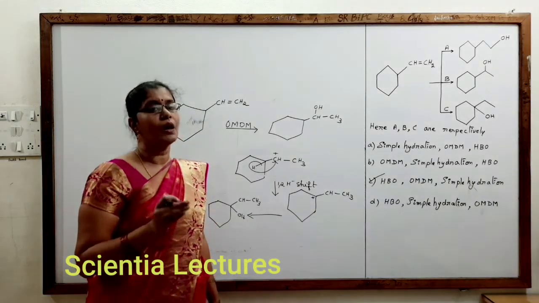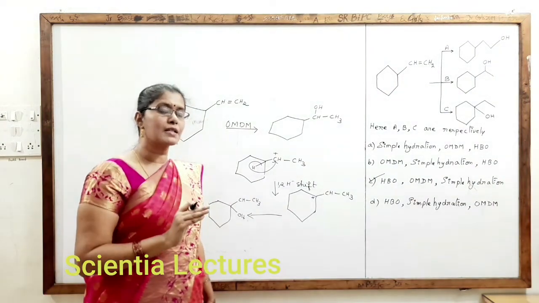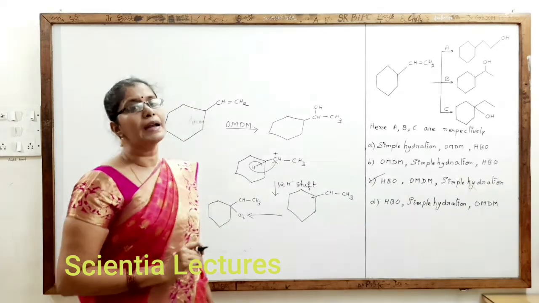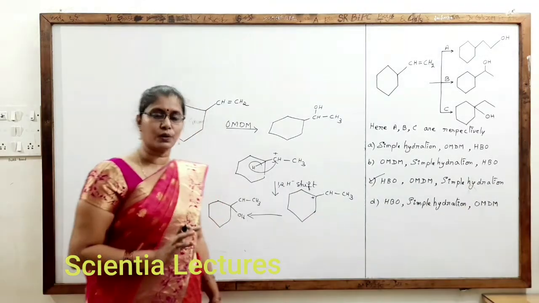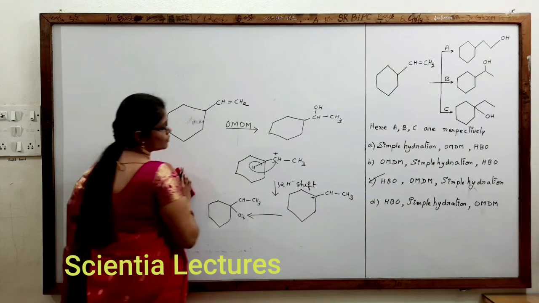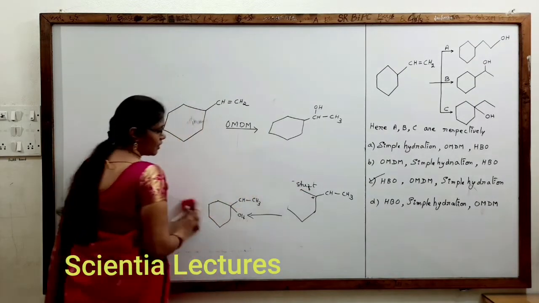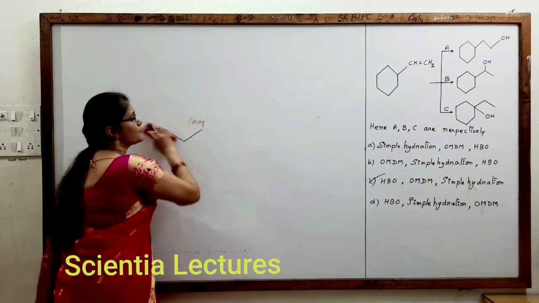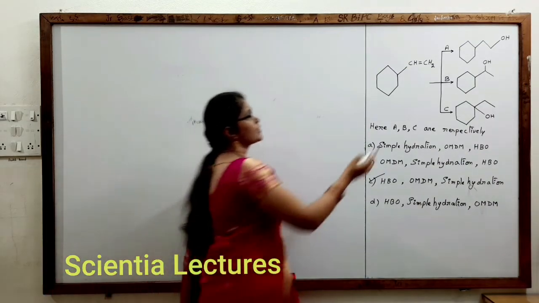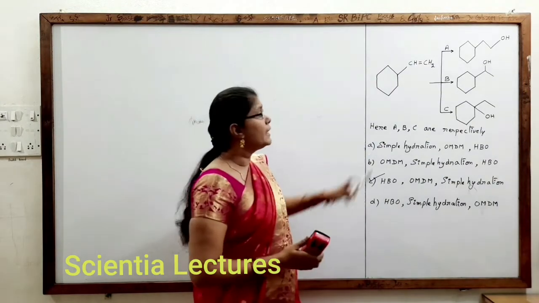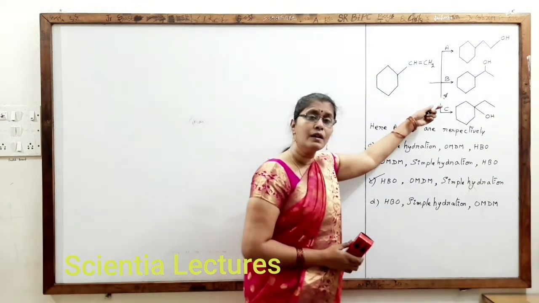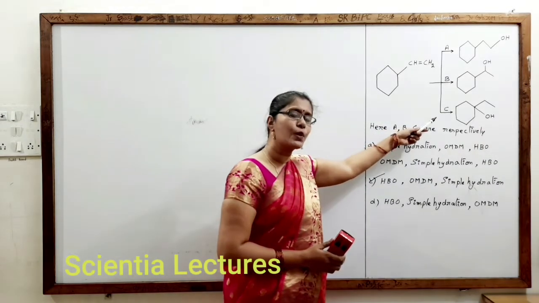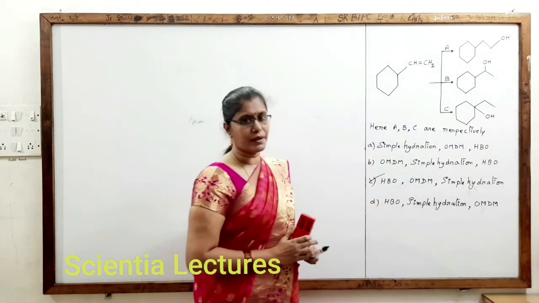But for HBO, in the first step of the mechanism, you can check that it follows Markovnikov's rule, but finally it produces the anti-Markovnikov product only. By now, you should have clearly understood what the correct option is. C. So, first, A is produced by the HBO mechanism. B is produced by what kind of mechanism? The OMDM mechanism. C is produced by simple hydration.